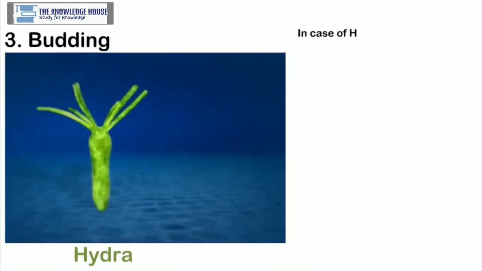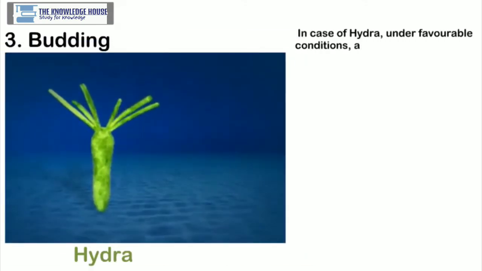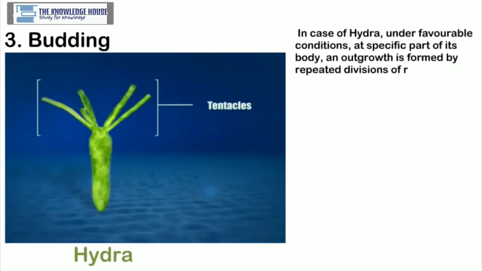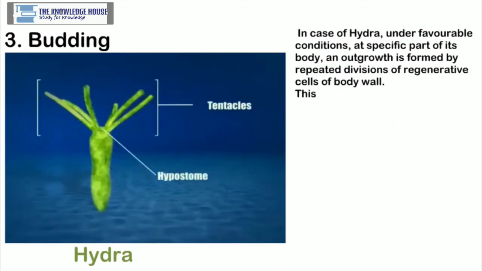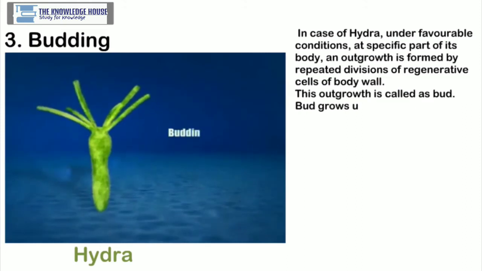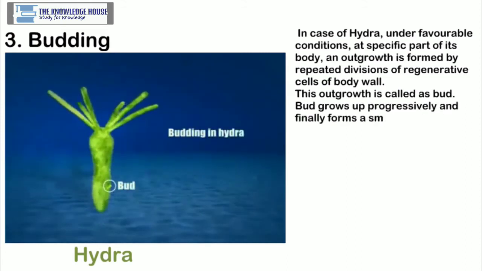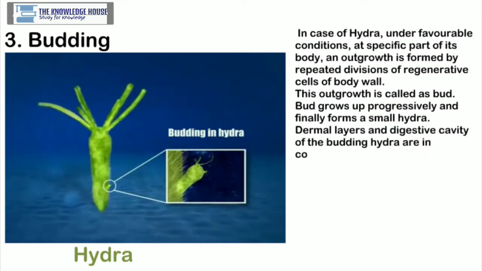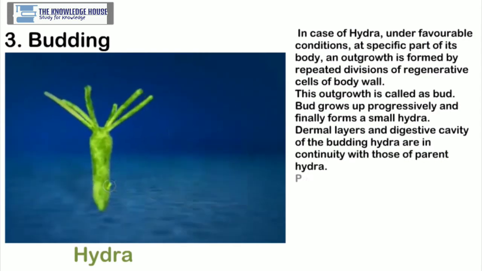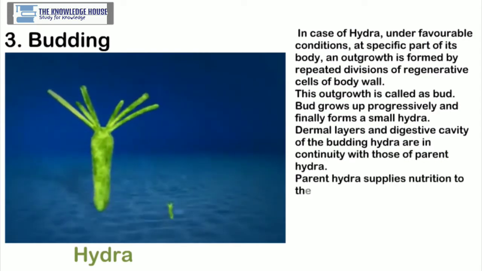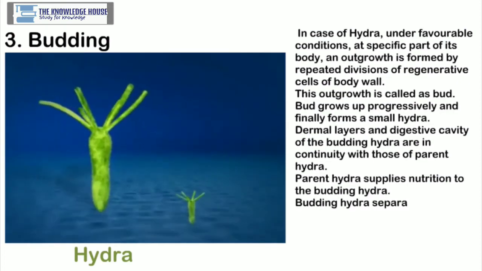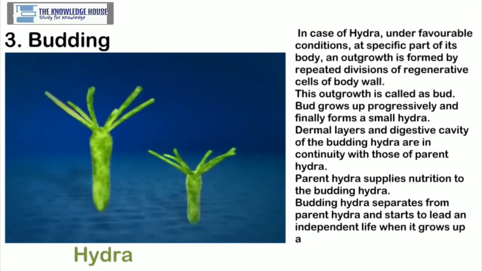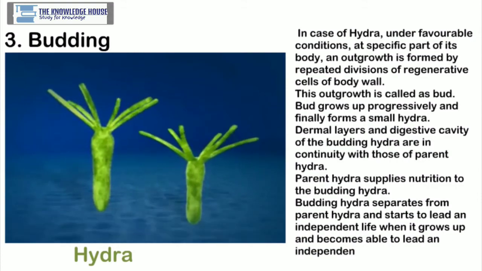3. Budding. In case of Hydra, under favorable conditions, at a specific part of its body, an outgrowth is formed by repeated divisions of regenerative cells of the body wall. This outgrowth is called a bud. The bud grows up progressively and finally forms a small hydra. Dermal layers and digestive cavity of the budding hydra are in continuity with those of the parent hydra. The parent hydra supplies nutrition to the budding hydra. The budding hydra separates from the parent hydra and starts to lead an independent life when it grows up and becomes able to lead an independent life.